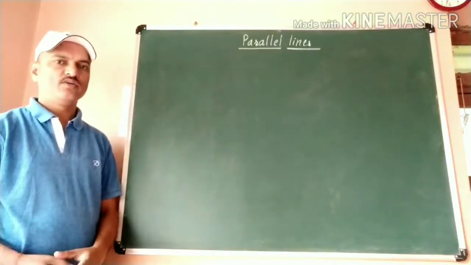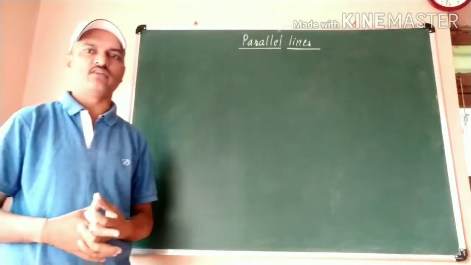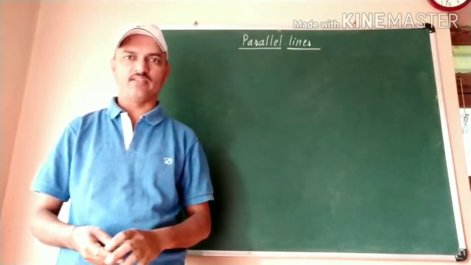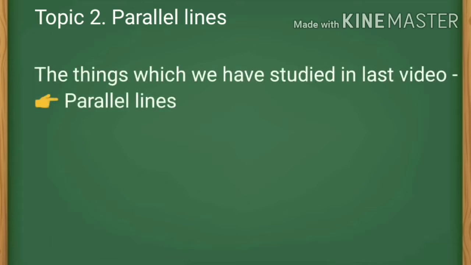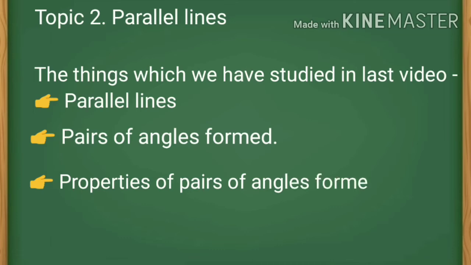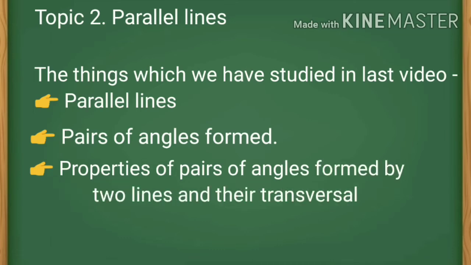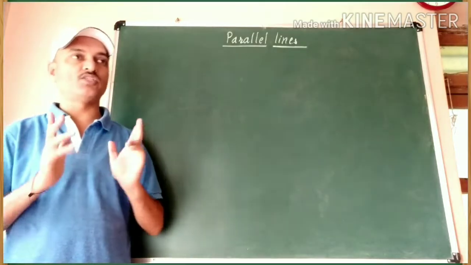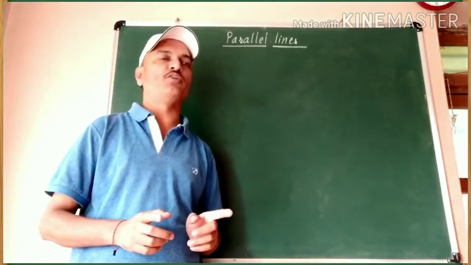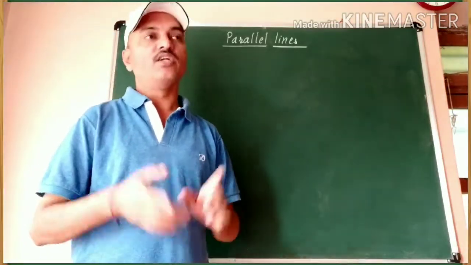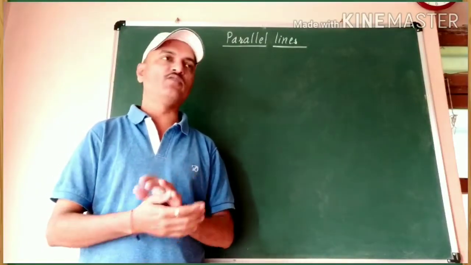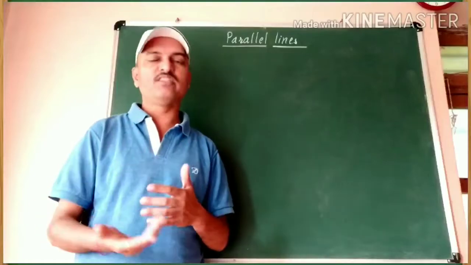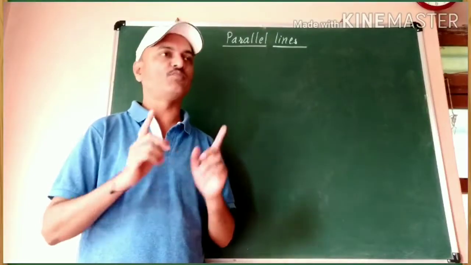Hi students, before we start today's lecture, let us see the things which we have studied in the last video. We have studied parallel lines, pairs of angles formed and properties of pairs of angles formed by two lines and their transversal. In the last video, I had also told you about the activity related to parallel lines. Did you do that activity? Okay, then today we are going to prove these activities with the help of Euclid's postulates.